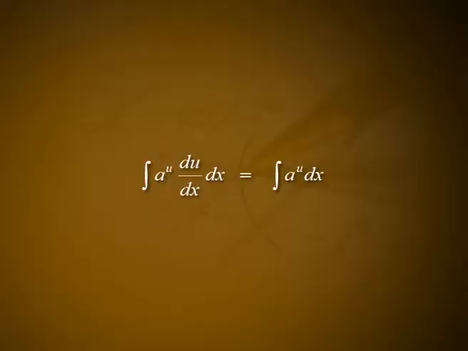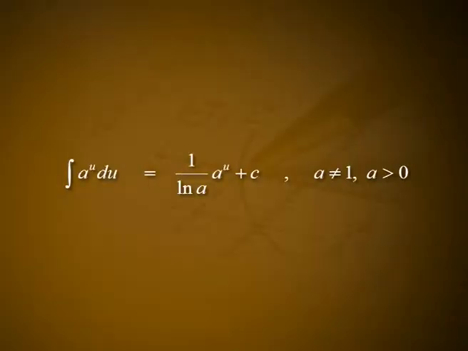The integral on the right is usually written as integral of a^u into du/dx dx is equal to integral a^u du. So, we can write the integration formula for a^u as integral a^u du is equal to 1 by log a into a^u plus c, where a not equal to 1 and a is greater than 0.